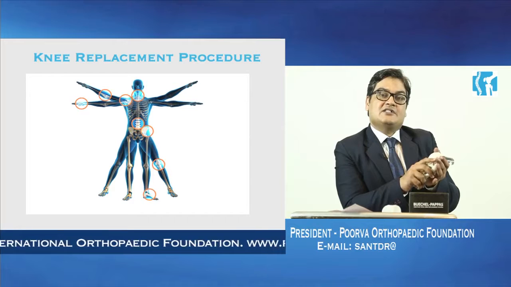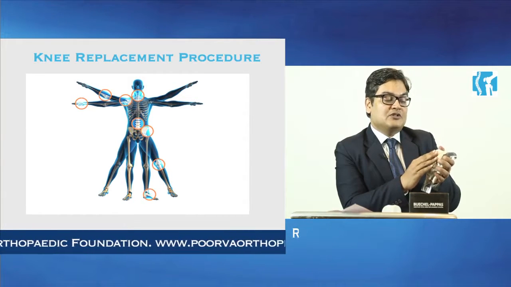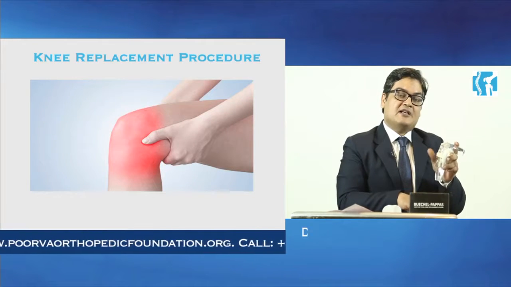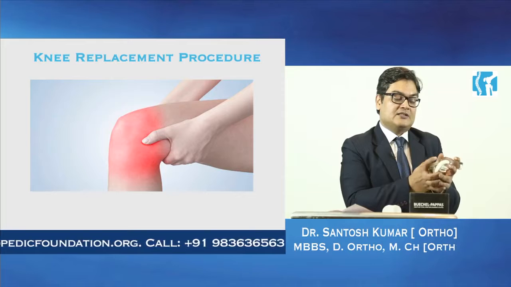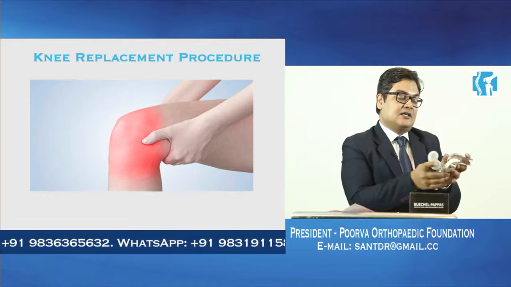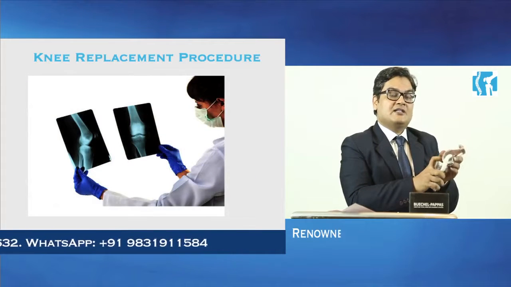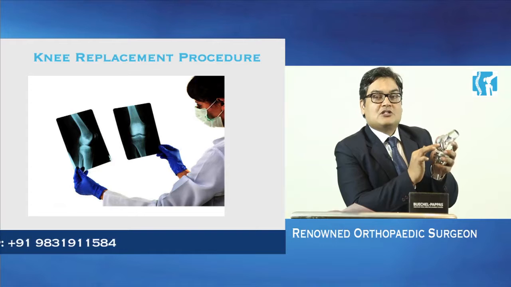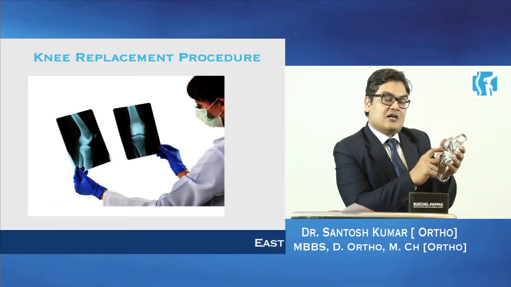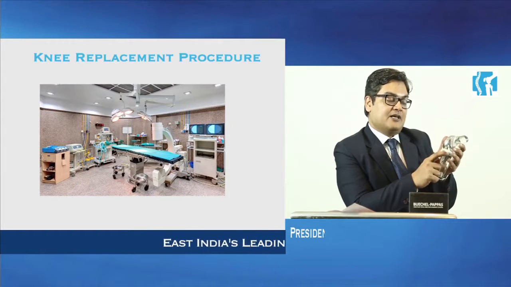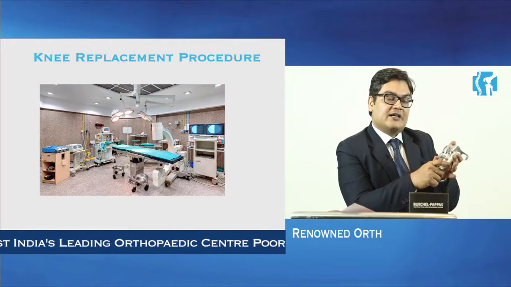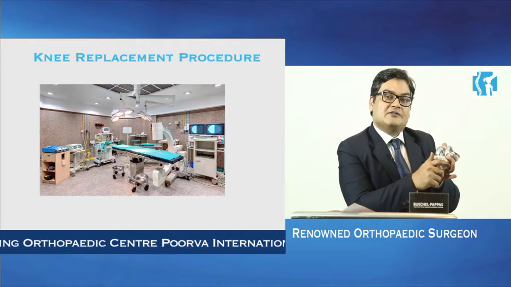So once it is in advanced stage, we do what is known as knee replacement. We remove the diseased part, correct the axis, and we create a new surface which creates a painless movement. The diseased part goes out like this, and we put in implants which is known as knee replacement. This creates a new bearing surface. This is a metal which is mostly cobalt chromium or oxinium or even zirconium, and this is highly cross-linked ultra high molecular weight polyethylene, and this plate is made up of titanium or cobalt chromium. This new surface gives a painless movement and corrects the deformity and instability of joint.